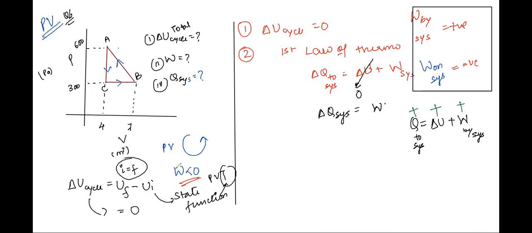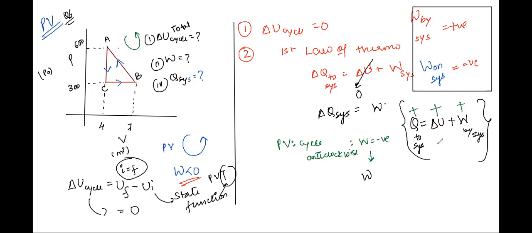So in our particular case, because the cycle is in a PV graph, see, the cycle is anti-clockwise. Because the cycle is anti-clockwise, the work done is negative. That means, Atul, if the work done is negative, is work being done by the system or on the system? Work done by the system is positive. So negative work means it is being done on the system, right?